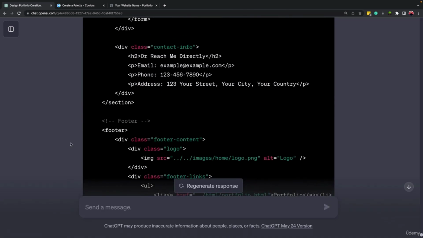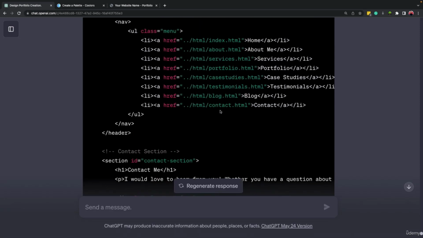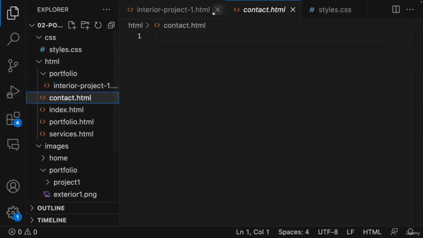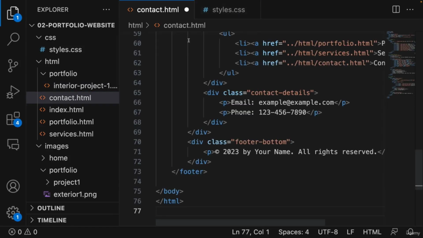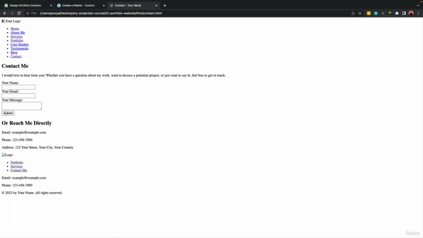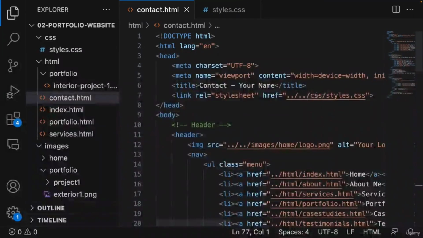All right, the code for HTML is ready, right? And we can come here, copy the code. Let's go to contact.html and paste the code here. Let's save it, come to our website, refresh it, click on contact. So as you can see, we don't have any style here. And even though we have the content for the header and we have the content for the footer, we don't have any style. I think this is because there is the link here, but I think the link is not correct probably, right?